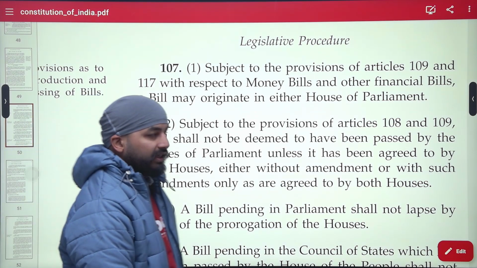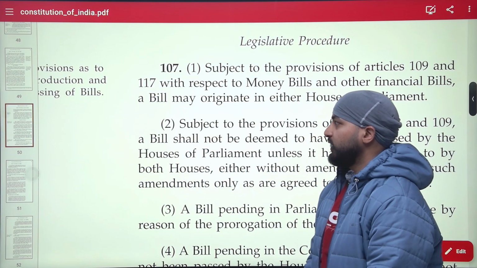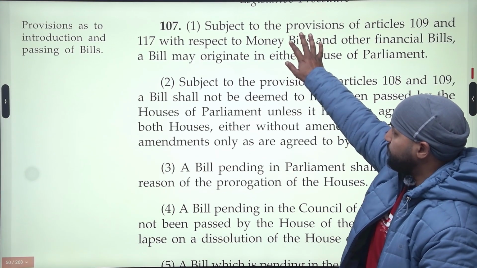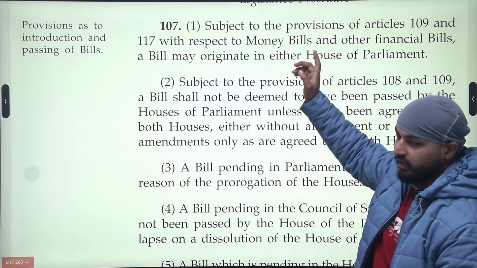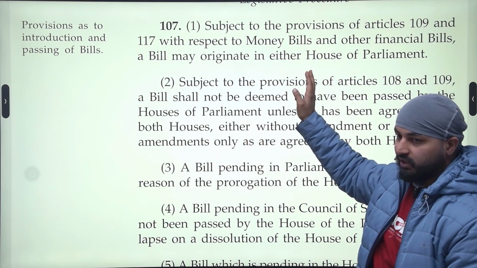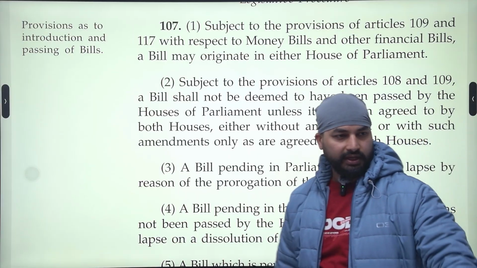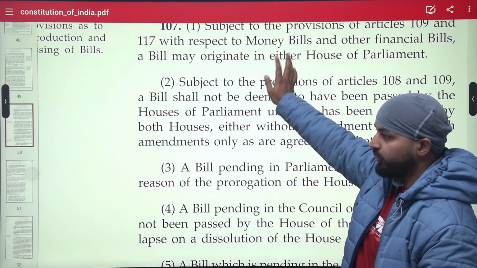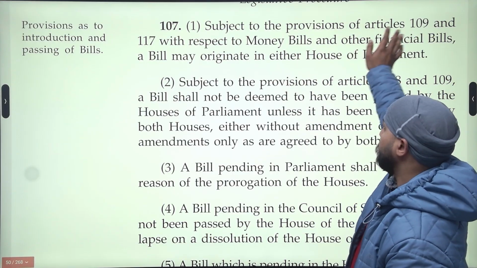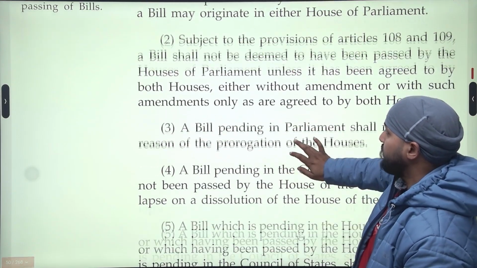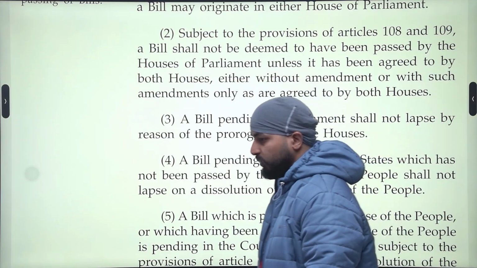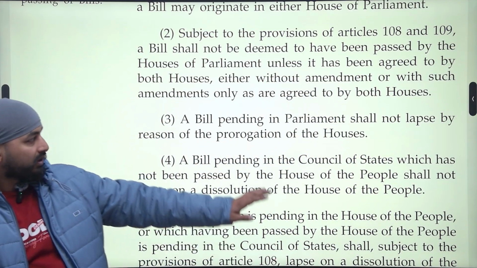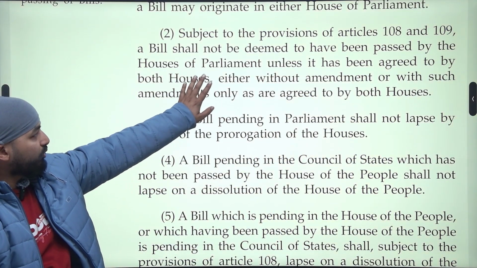So now we shall see quickly the legislative procedure in the Parliament. Article 107 clearly states that any bill can originate in either house, either Lok Sabha or Rajya Sabha. Except for Articles 109 and 117, which we will look into deeply, that is money bill and financial bills. This means a bill is only deemed to be passed and become a law after it has been agreed to by both the houses, by simple majority.